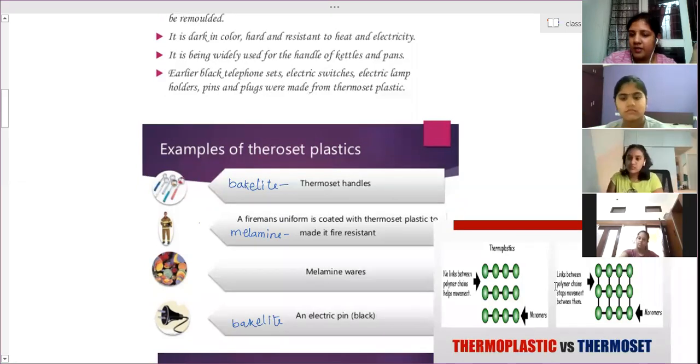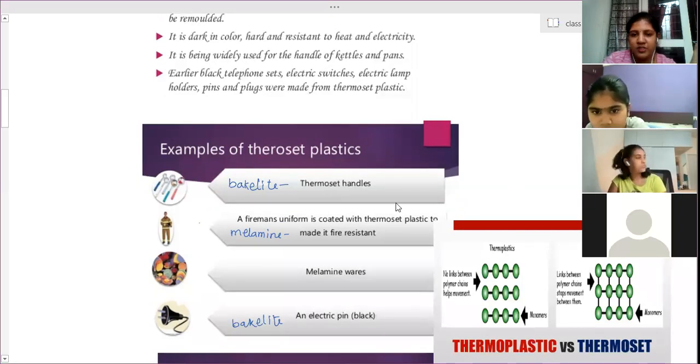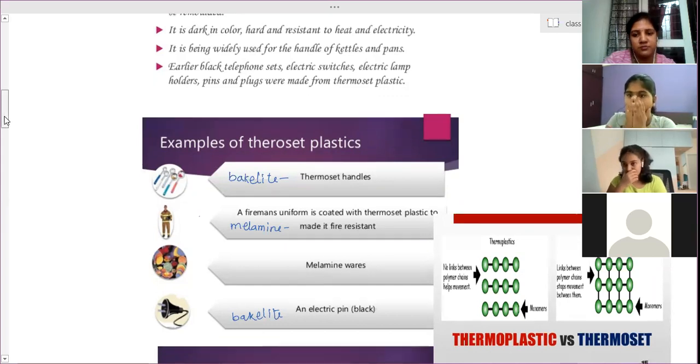Okay. And one more thing, the actual difference between these two is how the polymer is prepared. A linear chain is prepared when monomers are linearly connected. I told you polymers are connected in two ways: linear chain, and the second one is cross-linked chains. The linear chain is thermoplastic, which can be molded again and again because of the linear connections. Thermosetting plastic is cross-linked plastic, so it cannot be remolded again and again because of the crossings.